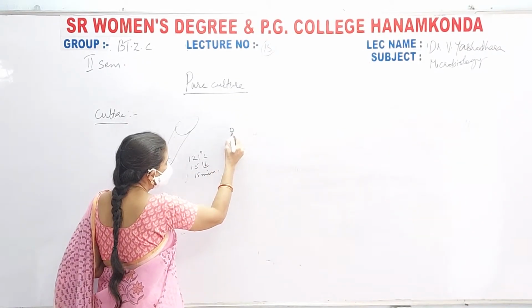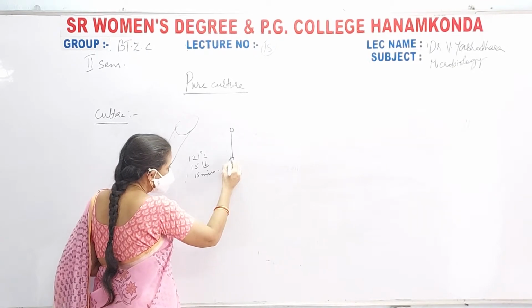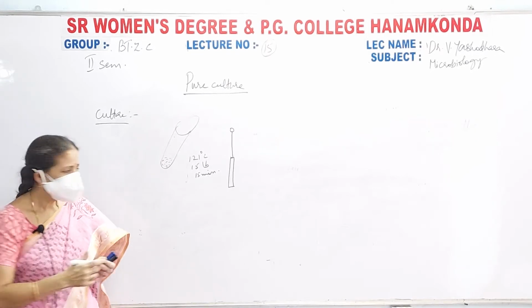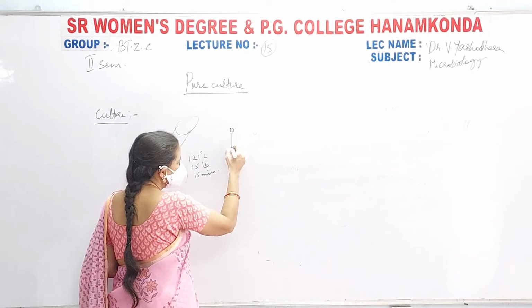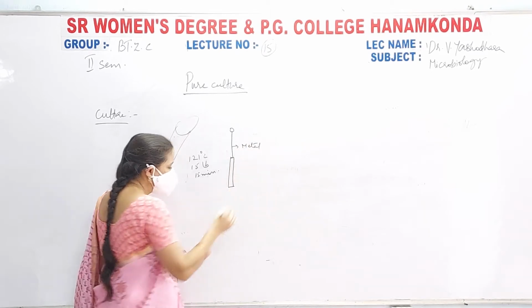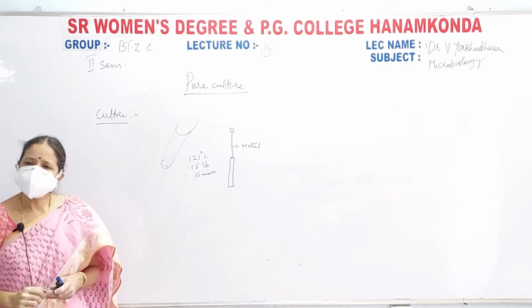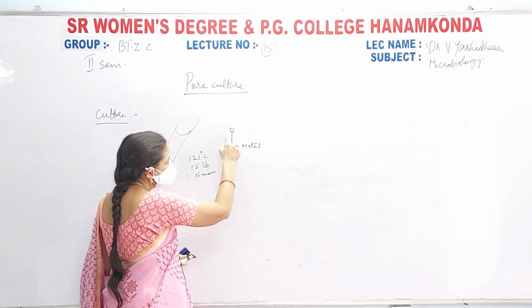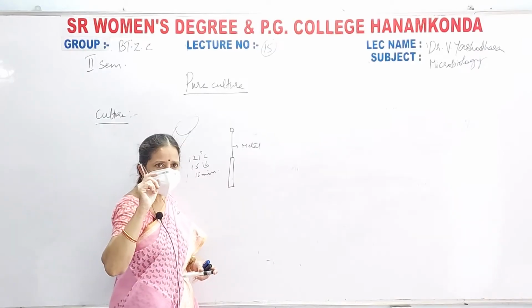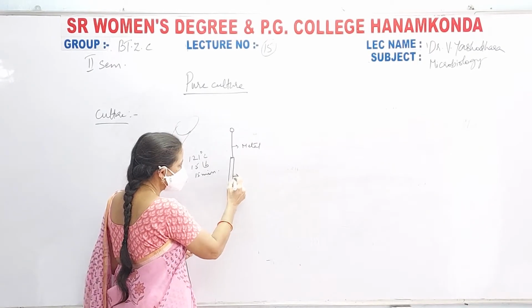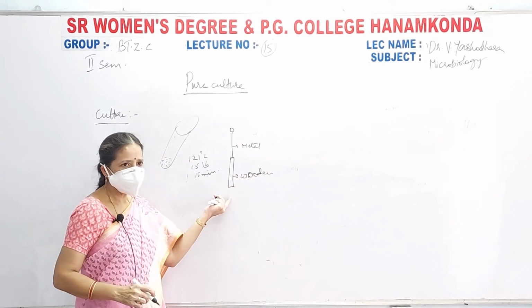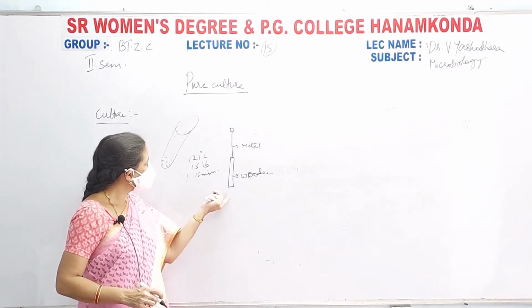What I have done is, I have taken this and, with the help of an inoculation loop. What is an inoculation loop? An inoculation loop is a metallic loop, a metal string consisting of a loop-like structure at its tip. It is generally made up of steel, sometimes of copper also. At the bottom it consists of a wooden frame. Take this metallic loop.